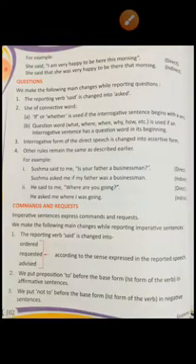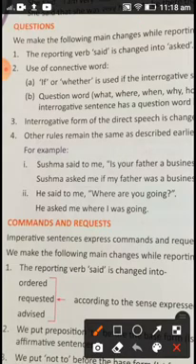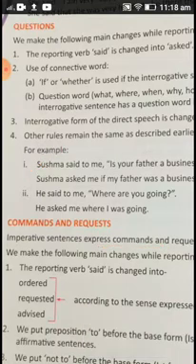Now questions. Whenever we are going to ask a question, for example, see this one. Sushma said to me, is your father a businessman? It means Sushma asked a question, no? So Sushma asked me if, because she was not sure, so we are supposed to put here if, my father was a businessman. Understood? Again, he said to me, where are you going? So he asked me where I was going. Don't put a question mark here while making the indirect speech.